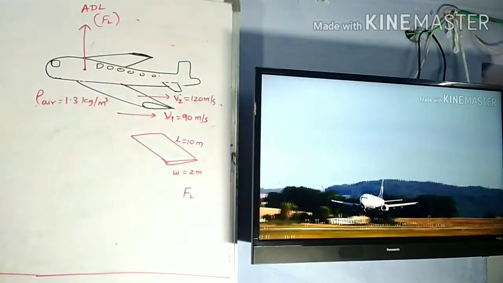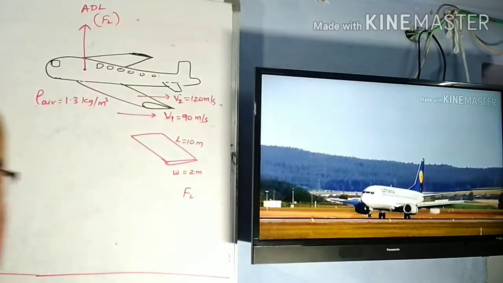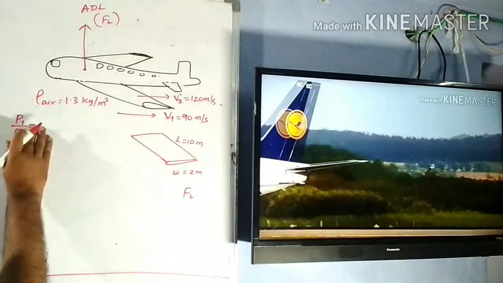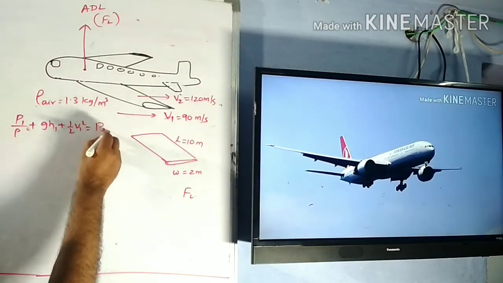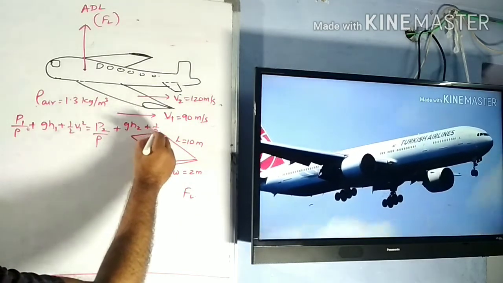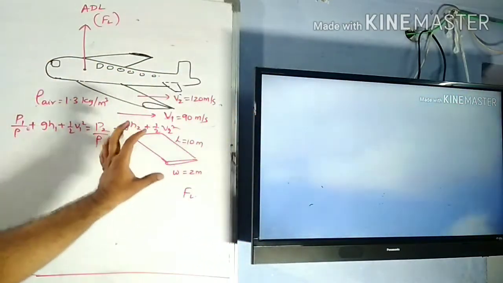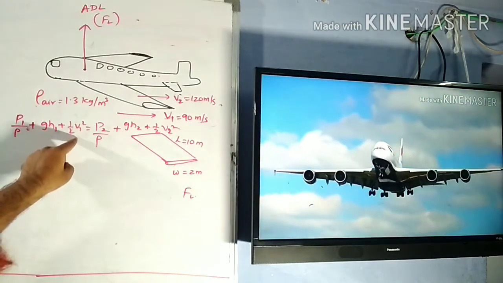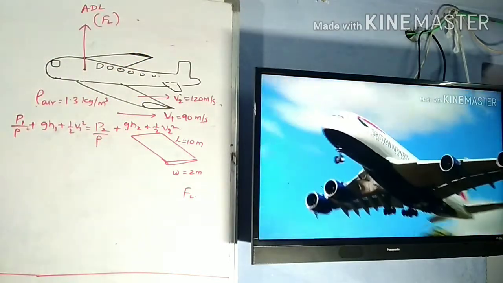So children, let us see what is going to happen here. So this is an aeroplane now. According to Bernoulli's theorem, P1 by rho plus g h1 plus half v1 square is equal to P2 by rho plus g h2 plus half v2 square. Okay, so it is given here. This is called Bernoulli's theorem. What is Bernoulli's theorem explaining here? Pressure energy, potential energy and kinetic energy will be the same above the aeroplane wing as well as below the aeroplane wing.